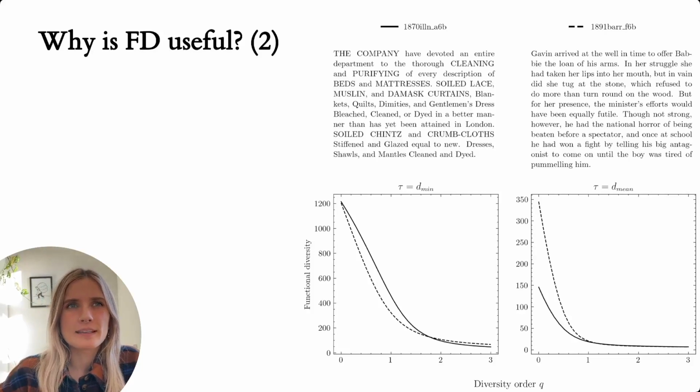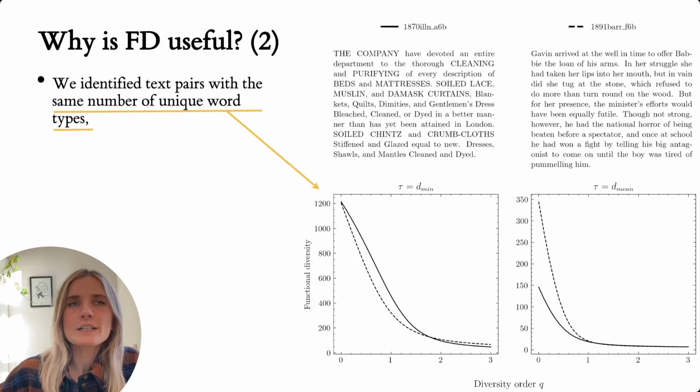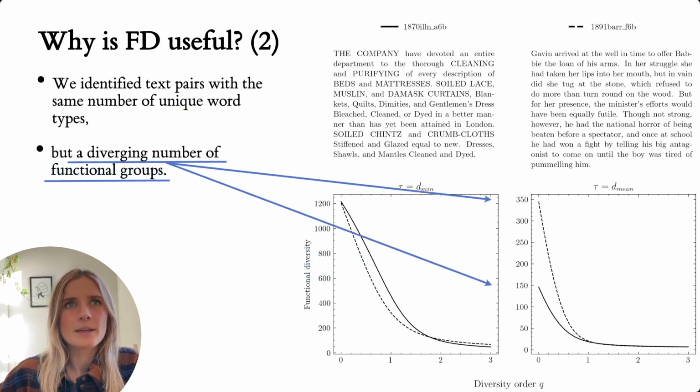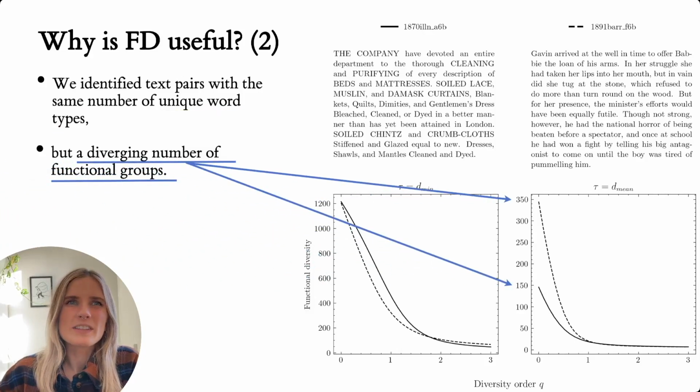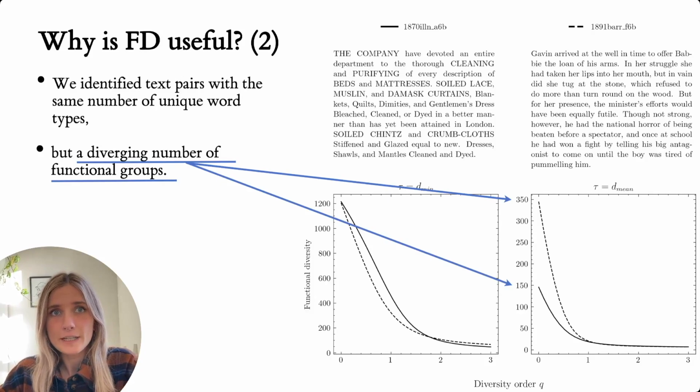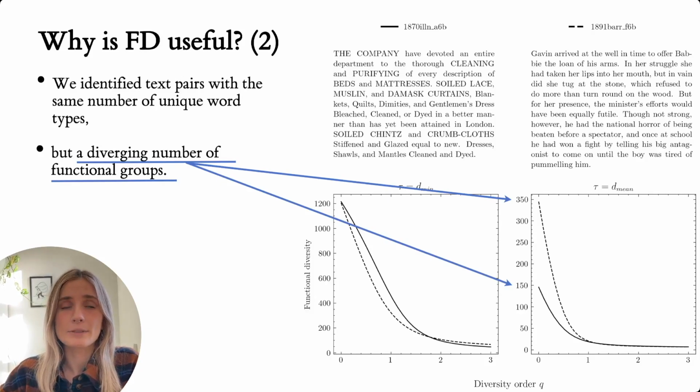We also found that the attribute diversity framework allowed us to identify text pairs that had approximately the same number of unique word types, but a diverging number of functional groups. This indicates that, while the size of the text vocabularies may be the same, one text actually covers a broader semantic range with its vocabulary. A nice example to illustrate this is the pairing of this fiction text with an advertisement, where the advertisement has fewer functional groups at d-mean than the fiction text.